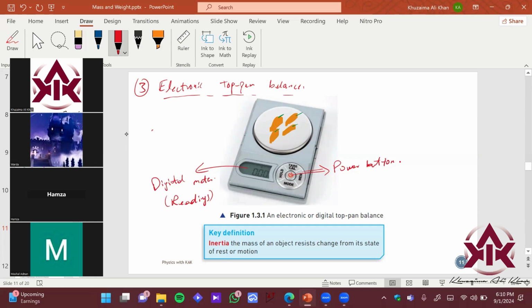That's it. Obviously, since it's an electronic device, it has some uncertainty. Can anyone explain what is meant by uncertainty? Sir, we are not sure, exact mass, a guess. Yes, so basically that is some error.